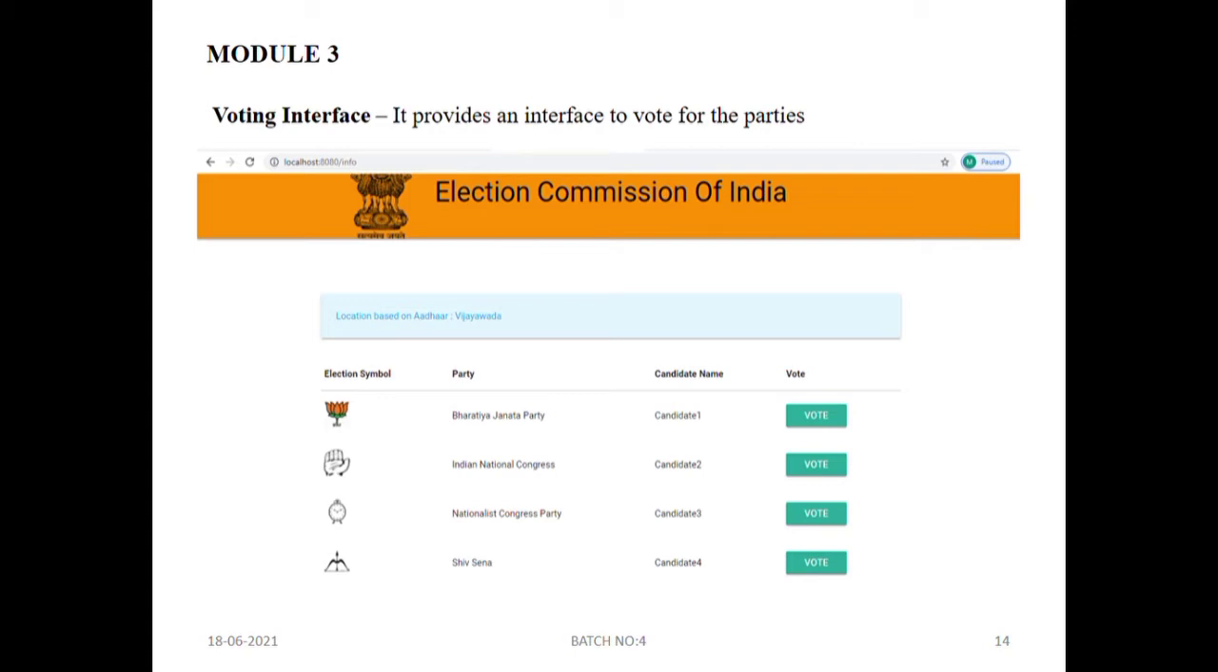There will be a push button beside every candidate. Whomever the voter wants to cast his vote for, they can put the vote by pressing the push button there. Once the voter gives his vote to the candidate, the page automatically goes back to the Aadhaar verification page, and this process goes on.